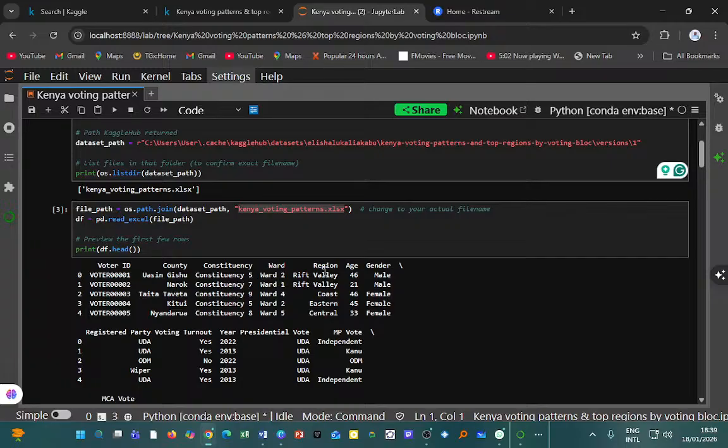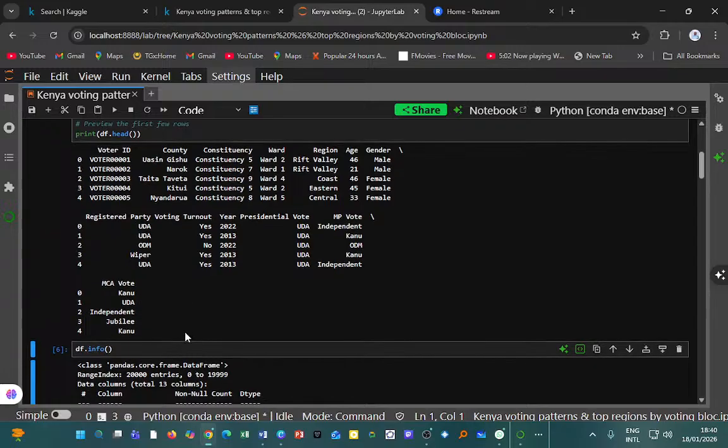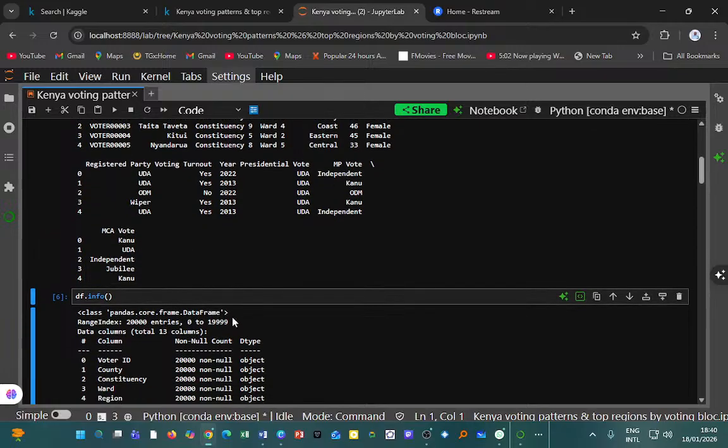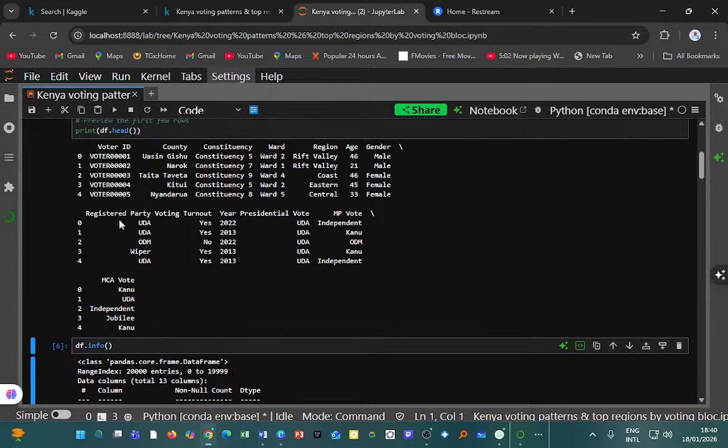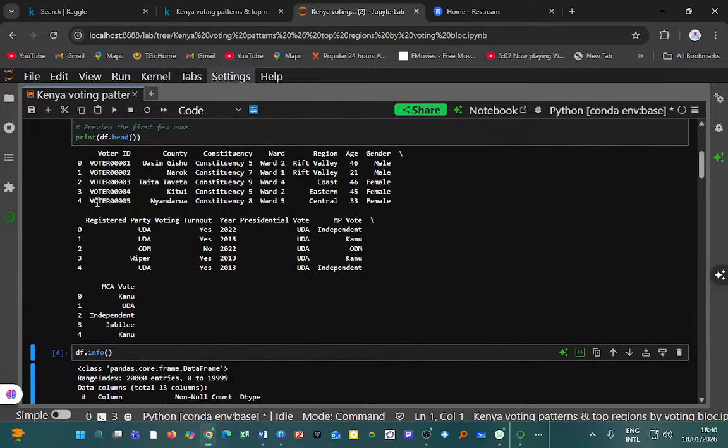Then ward 2, region Rift Valley, age 46, and gender male. The first voter is male. Then registered party is UDA. Turnout, yes, actually turned out to vote. Presidential 2022, UDA. MP voted independent. MCA voted KANU. So that's just the first. 0 represents the first voter, and we have the first 5 voters.